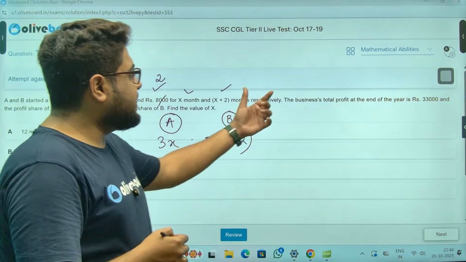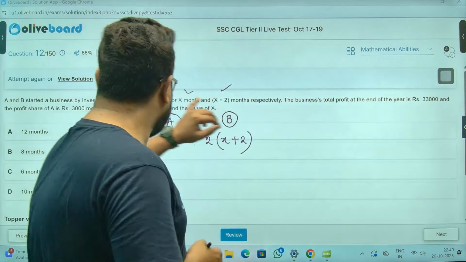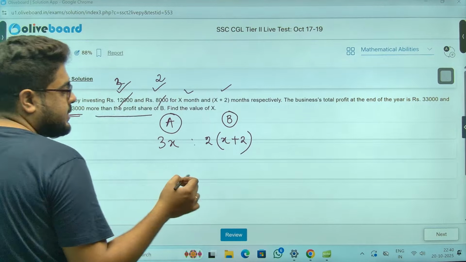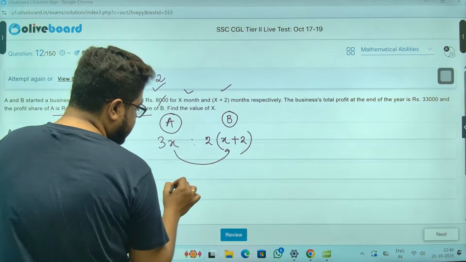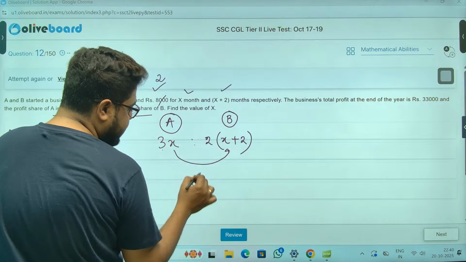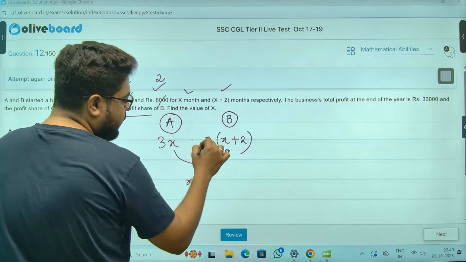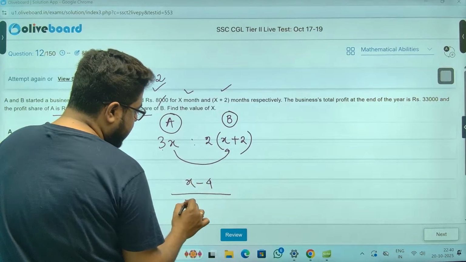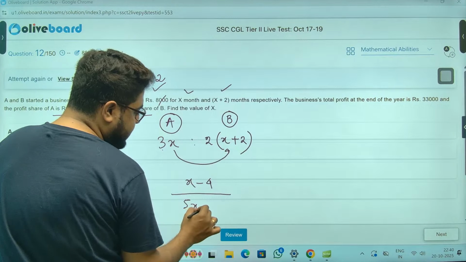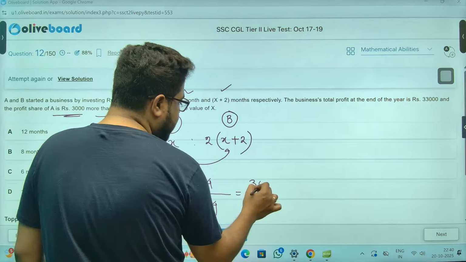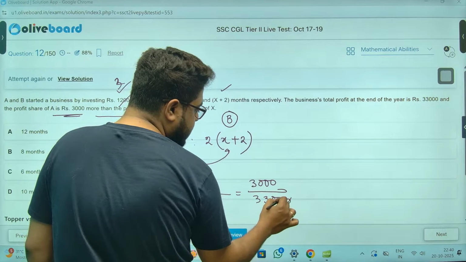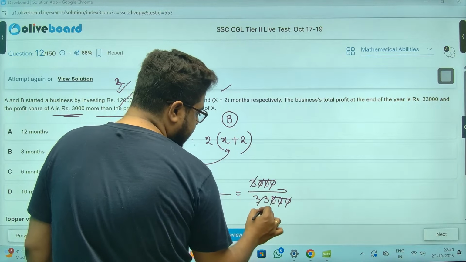Now, the business total profit is 33,000. Out of that, A is 3,000 more than B. So this difference, 3x minus 2x, that is x minus 2 into 2, 4, meaning x minus 4. Out of total profit, that is 5x plus 4. That is equal to 3,000 out of 33,000. That is total profit, sir. 0, 0, 0. This is, sir, 11.